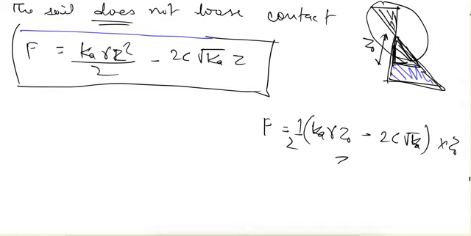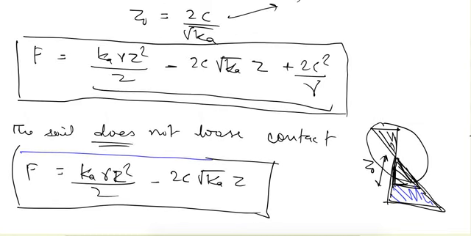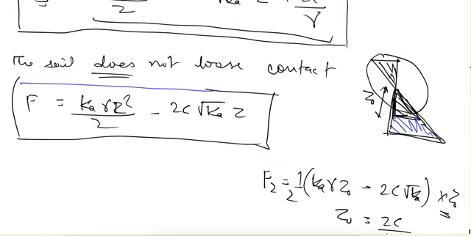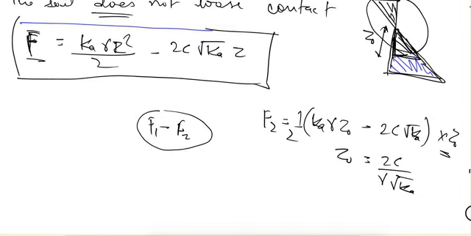Now if you put the value of z0 as 2c upon gamma under root of Ka, and deduct this value from this, if this is F1 and this is F2, then F1 minus F2 gives the required pressure distribution, or the force per unit length of the wall.